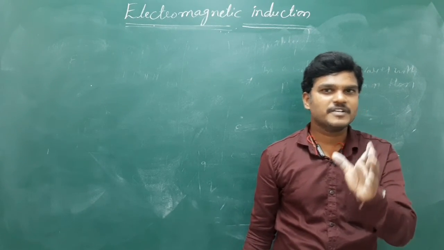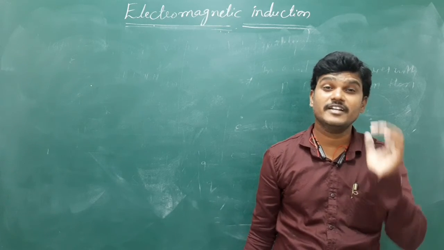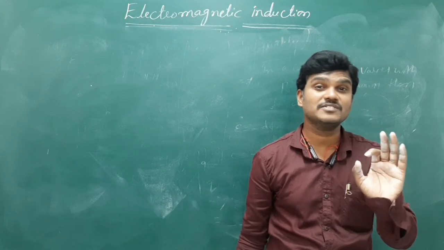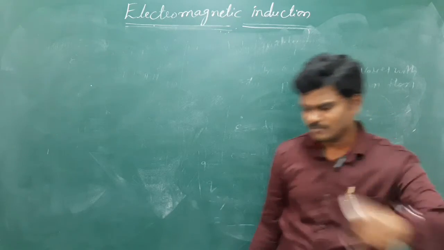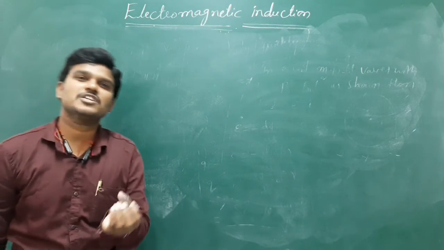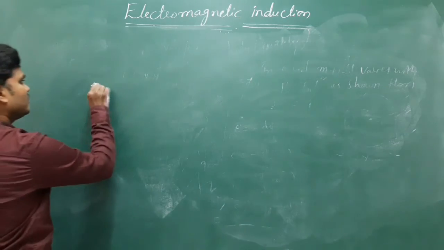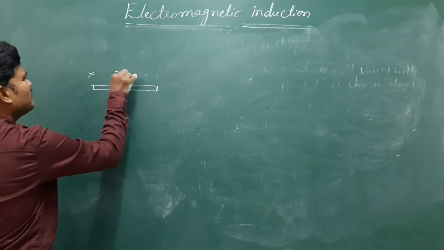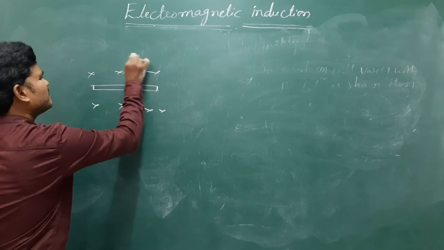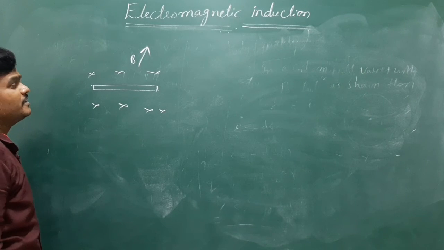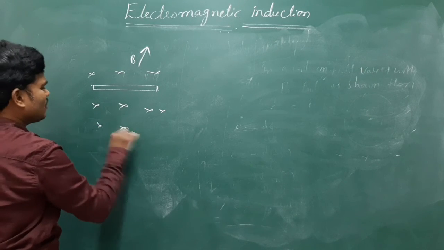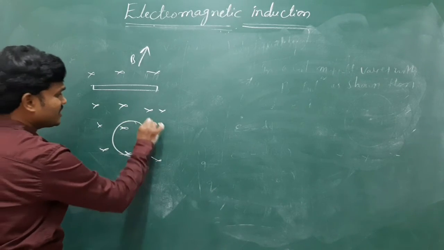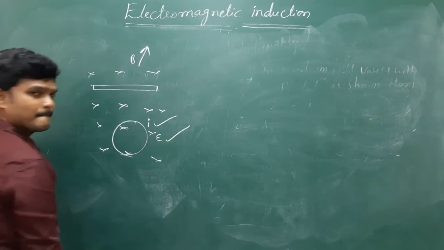From experimental observations, whenever the magnetic flux linked with the coil changes, EMF will be set up in the coil and induced currents flow in the coil. If the coil is completely closed, induced currents will flow. Suppose, and this is also one of the questions, this is not a coil, just a small thin rod placed here, but B is changing. Tell me what happened here. If it is a closed coil, induced current is there and EMF will be there.